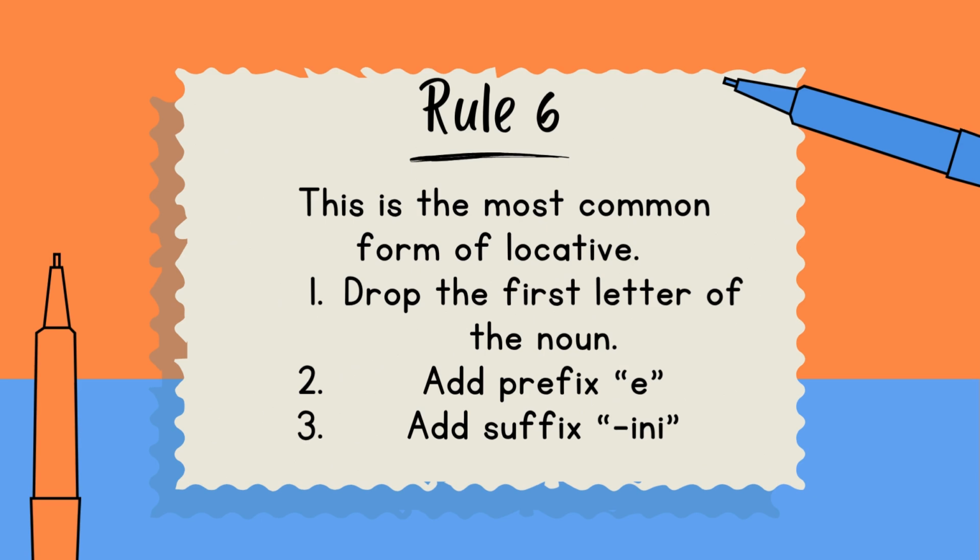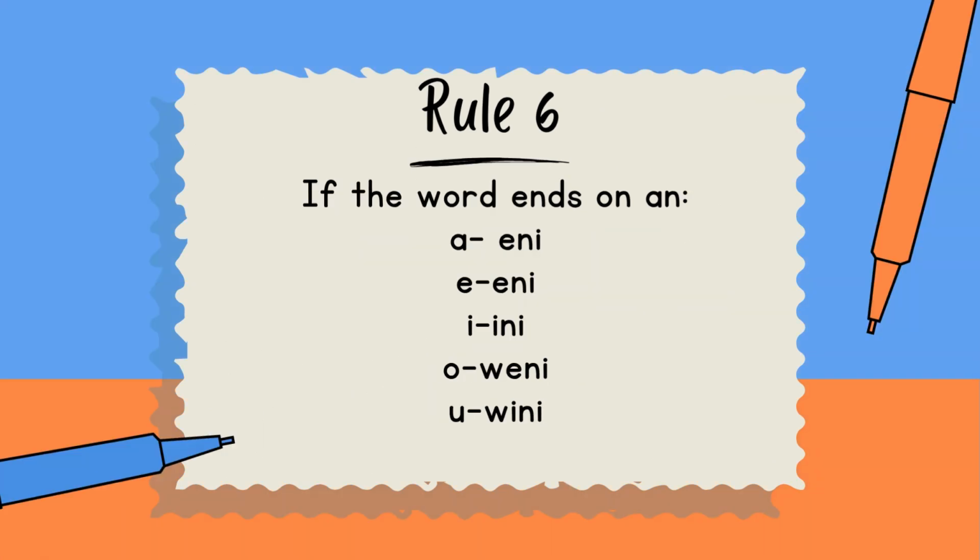Rule 6: this is the most common form of a locative. So in this rule, you drop the first letter of the noun, you replace that with an e, and then you add a suffix. If the word ends with a, then the suffix is eni. If the word ends with i, the suffix is still eni. If the word ends with e, the suffix is ini. If the word ends with o, the suffix is weni. If the word ends with u, the suffix is wini.